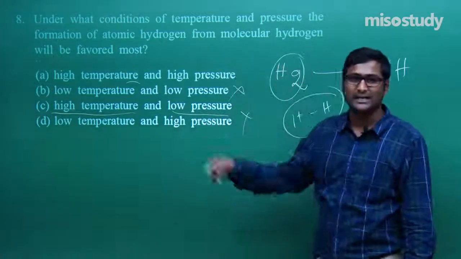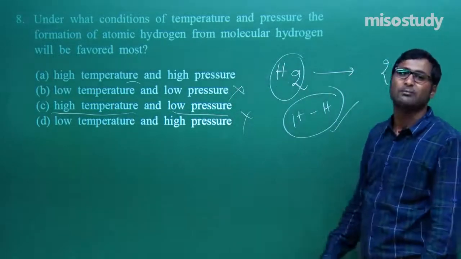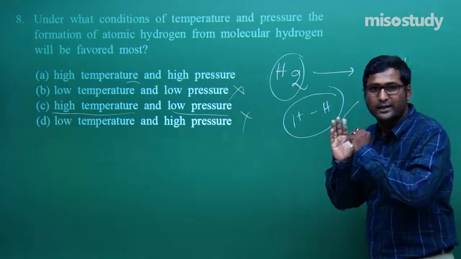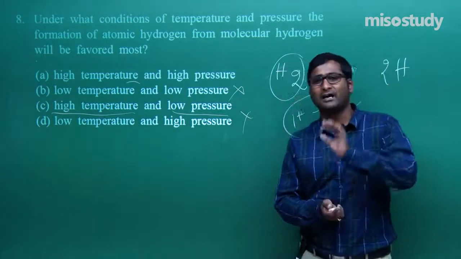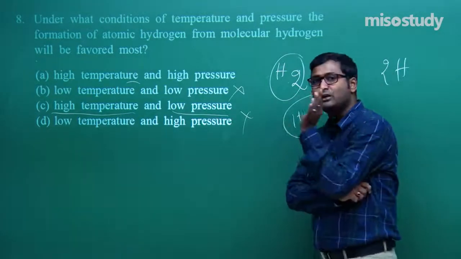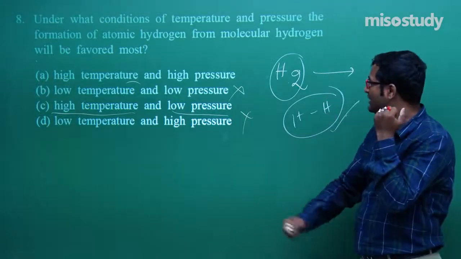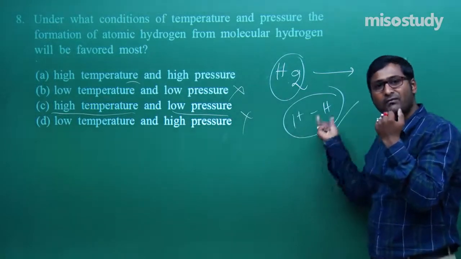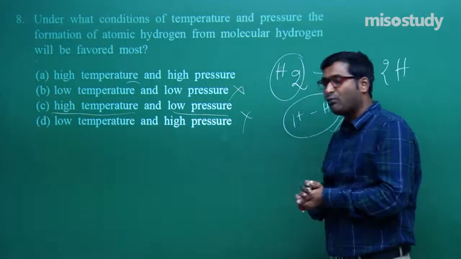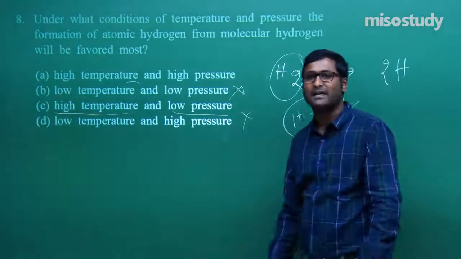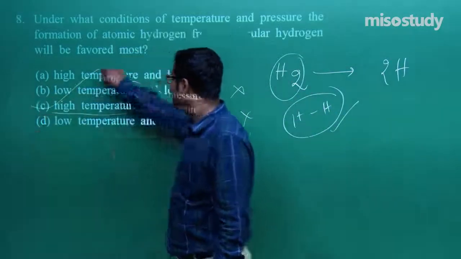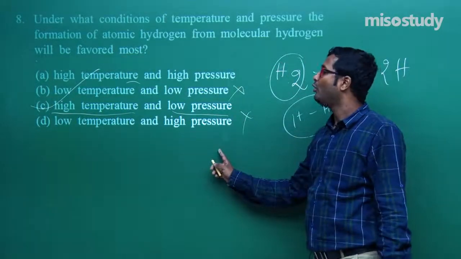So low pressure, high temperature, and this process is an endothermic process because there is a requirement of heat. If you need to convert molecular hydrogen into atomic hydrogen, what to do in this case? You have to increase the temperature because in hydrogen there is a bond. If you need to break the bond, you need a certain amount of energy, and from where do we get energy? By increasing temperature, and this process is an endothermic process. So the option is high temperature and low pressure.